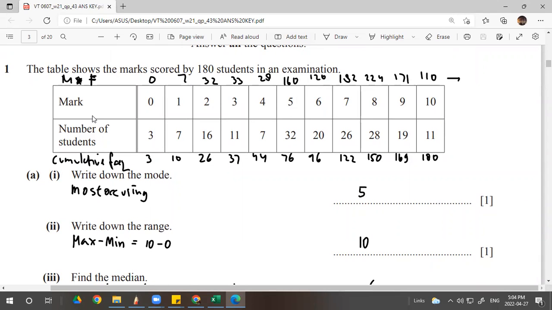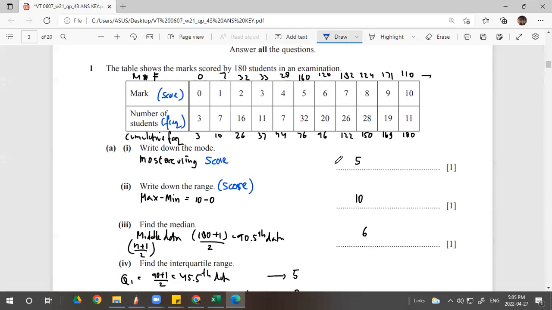So you know that the number of students is the frequency, and this is the score. So the most occurring score is 5. And then write down the range. Range is the maximum minus minimum score. As always, it is talking about the score, not about the student. The student is the frequency. So 10, the maximum, minus 0, the minimum score, so 10 itself. Let me know whenever you have any question.